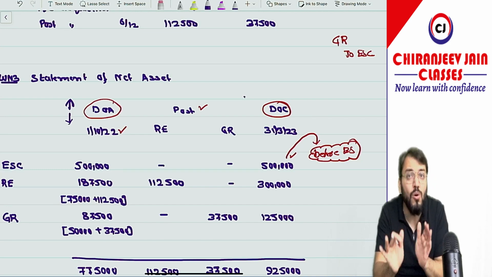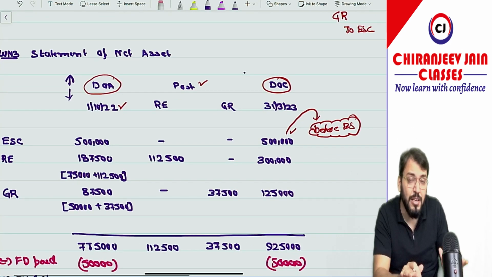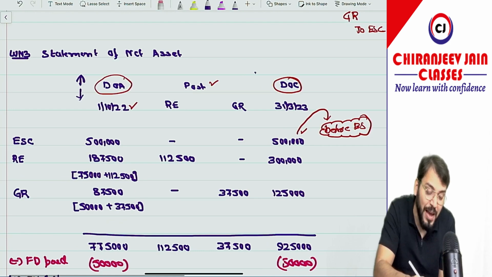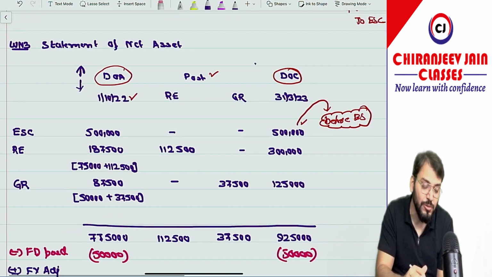So I will say ignore the entire transaction, or if you want to go as per the ICAI solution, I will show that also. But can you say this 5 lakh is before bonus year? This much you understood? Yes, sir.